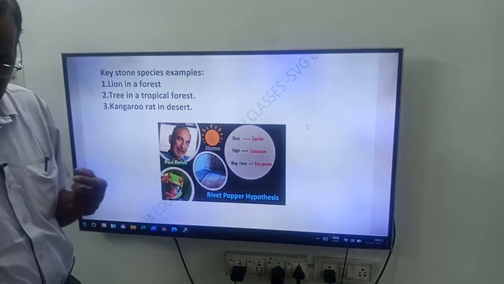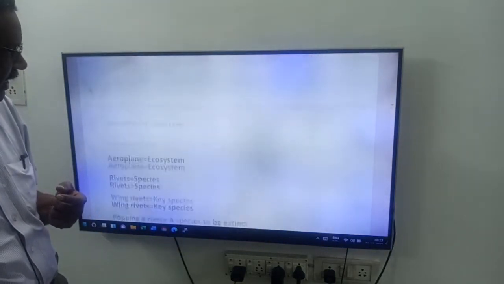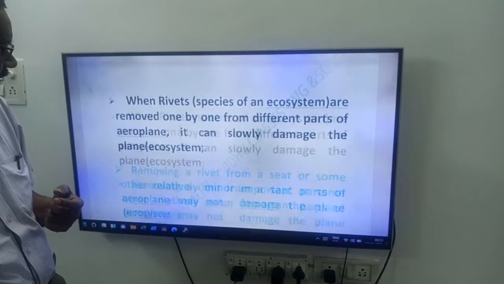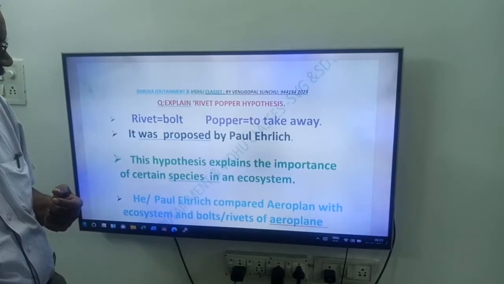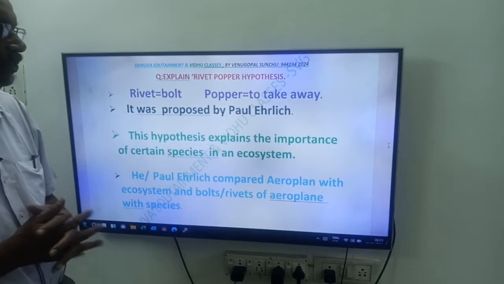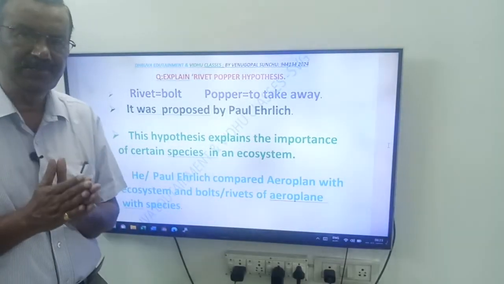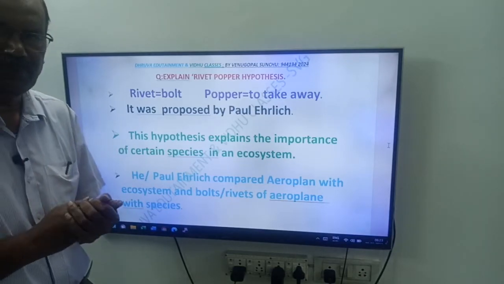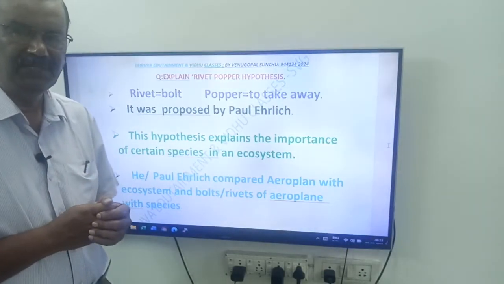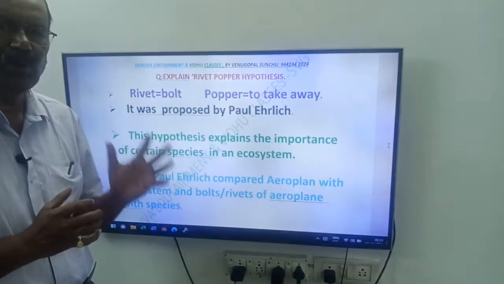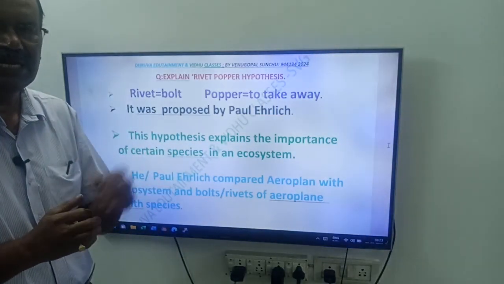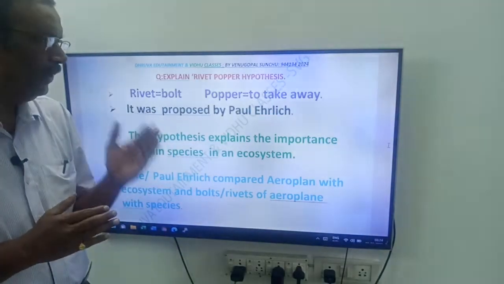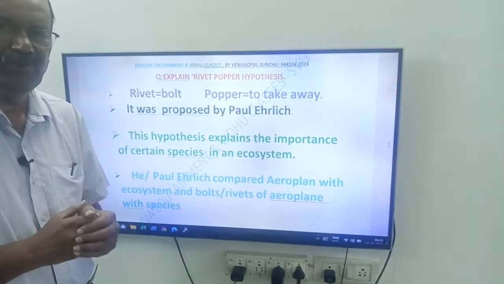Once again, what is our answer? Explain the rivet-popper hypothesis. This hypothesis was proposed by Paul Ehrlich. Here rivet means bolt or nut. Popper means to take away or remove one by one.